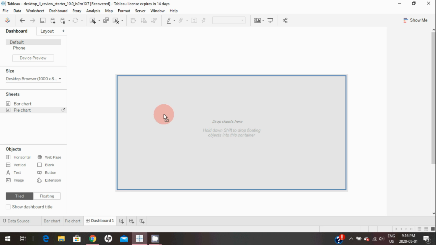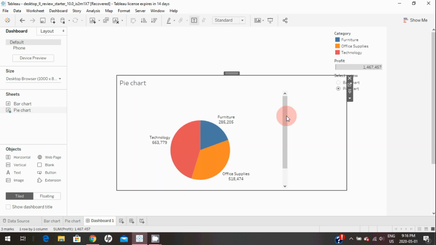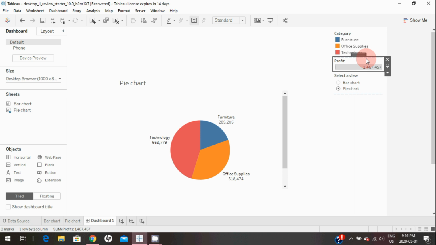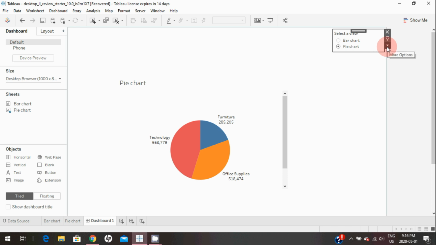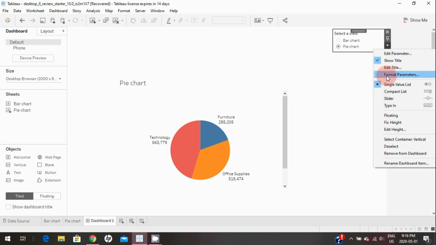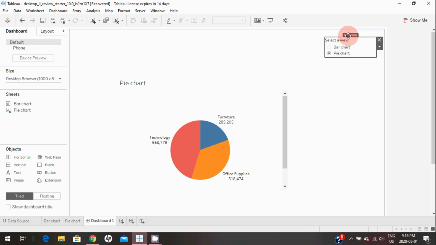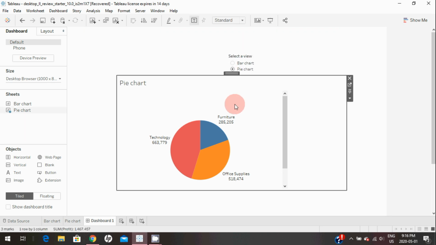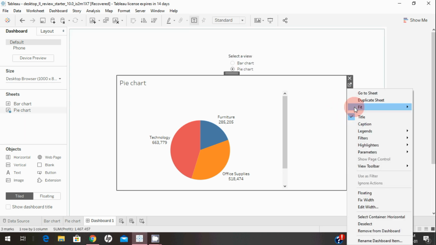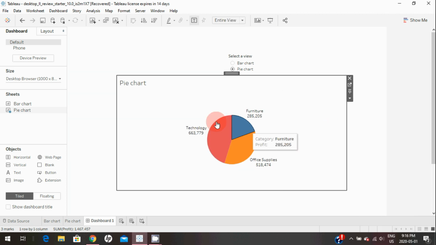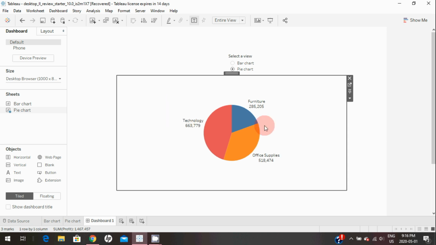So I will bring the pie chart, and close all this unnecessary stuff here. For the parameter control I will make this floating, and I will fit this to the entire view. Also I will hide the title.